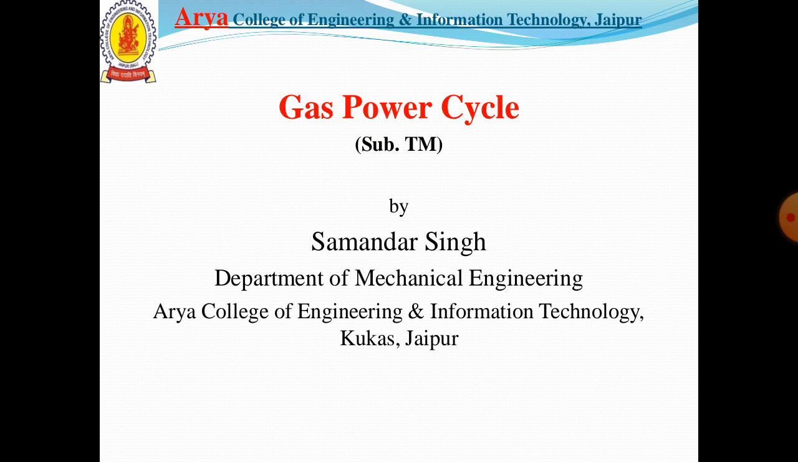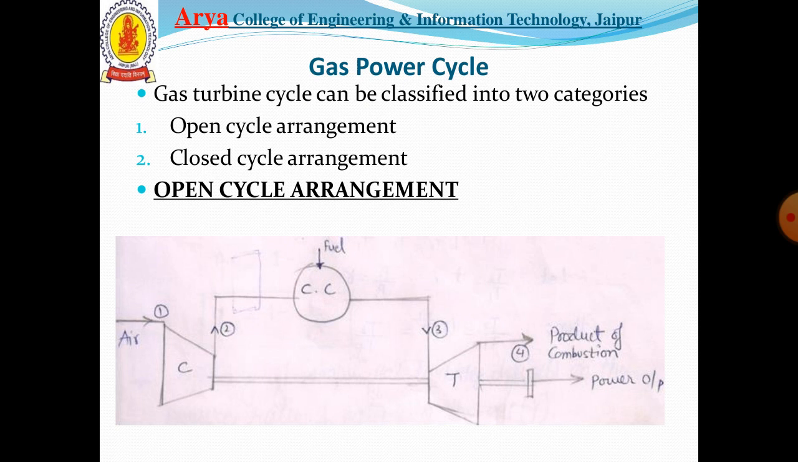Today's topic is gas power cycle. Gas power cycle or gas turbine cycle is a power producing cycle that operates on gaseous combustion, or we can say the fuel used is gaseous fuel for the combustion purpose. The gas turbine cycle arrangement can be classified into two categories. First is open cycle arrangement and second is closed cycle arrangement.